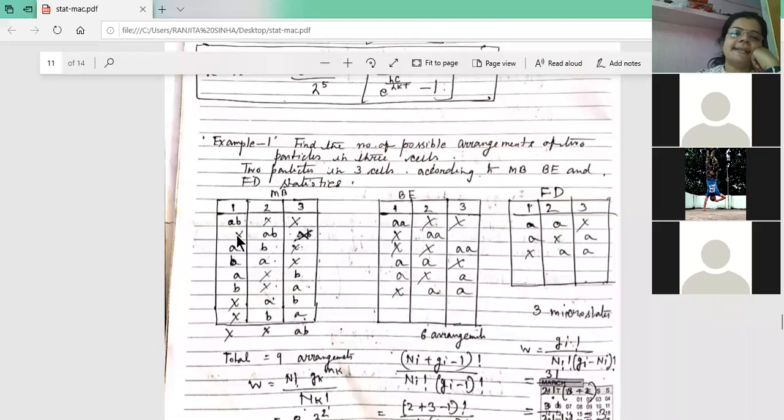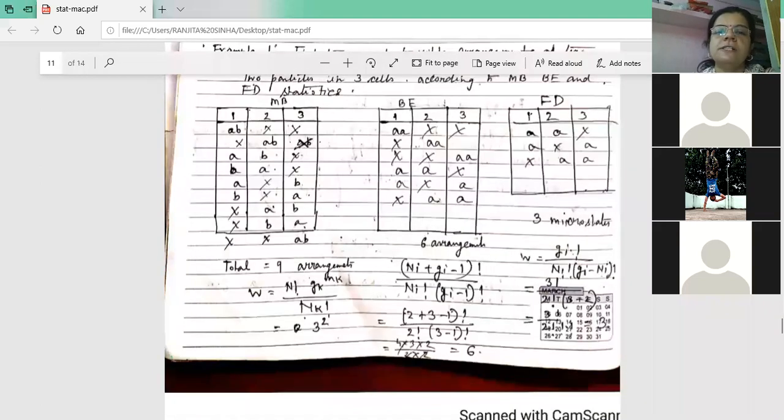In MB statistics we take A and B, but in BE statistics they are identical particles, so it seems as if both are A. And in FD statistics the particles are also indistinguishable. Here more than 1 particle can exist, and here only 1 particle can exist in 1 box. So in this way the distribution is given. You have to show it by chart and also by the mathematical formula. So this is very important.